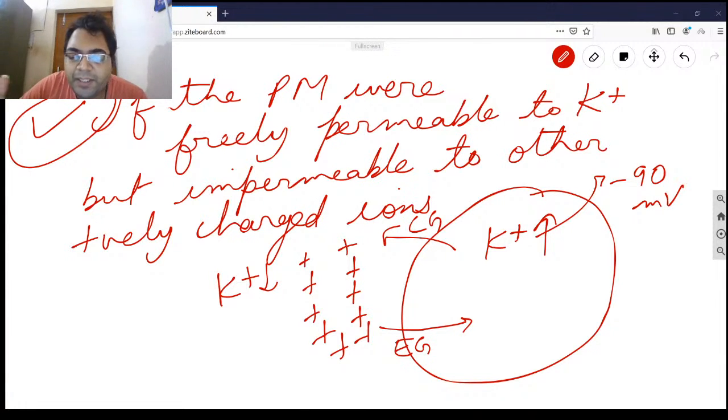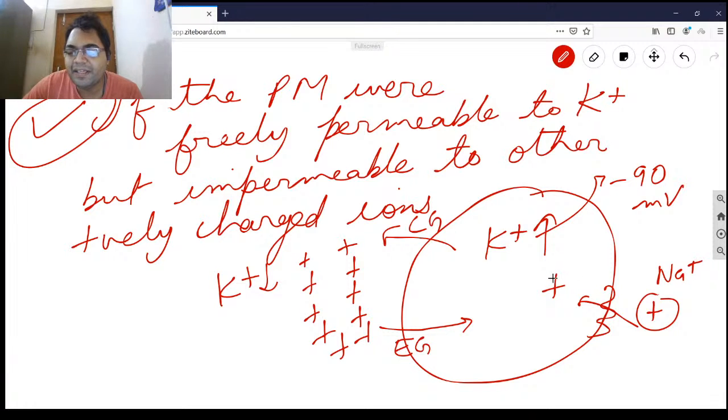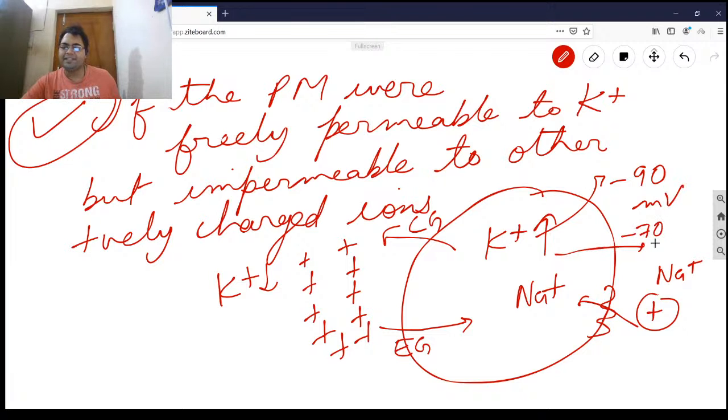And the resting membrane potential of the neurons is minus 70 millivolt, which is a value very close to the equilibrium potential of K plus. So this minus 20 difference is primarily due to the presence of Na plus leakage channels, because Na plus continuously keeps on coming into the cell via leakage channels. So there are specific leakage channels like this which keep the positively charged Na plus coming in. So the real value is minus 70 because of this only.